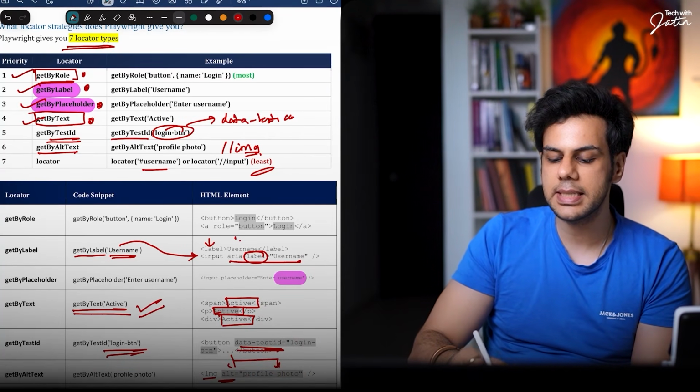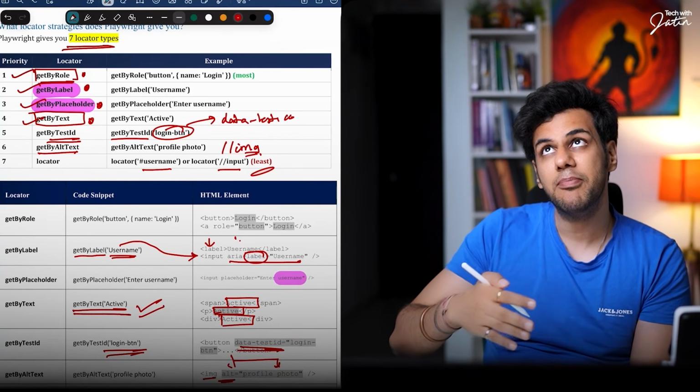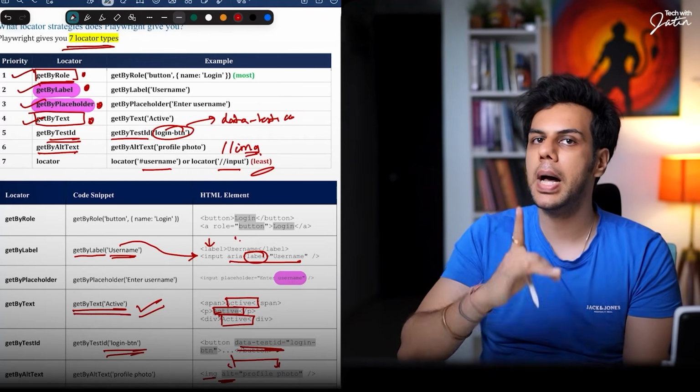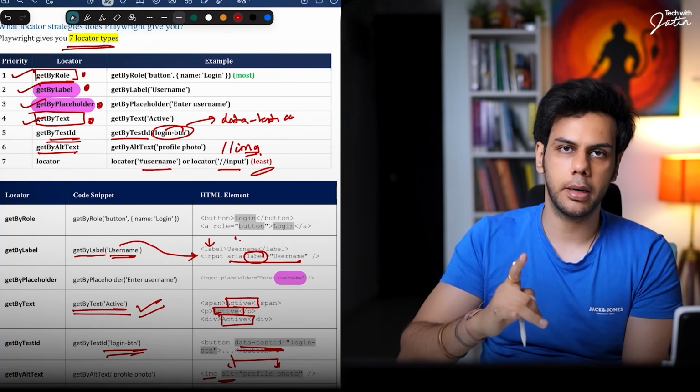Okay, first you're going to find the input, then you're going to find a div or something like that. Inside that div you're going to find another element and all those things, right? So Playwright also offers CSS selectors as well as XPath, but they should be used least, because if you're using a CSS selector or XPath, it might be able to find the element, but your scripts are going to become brittle.